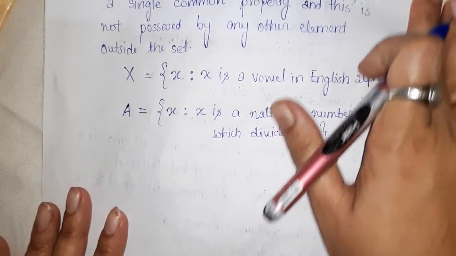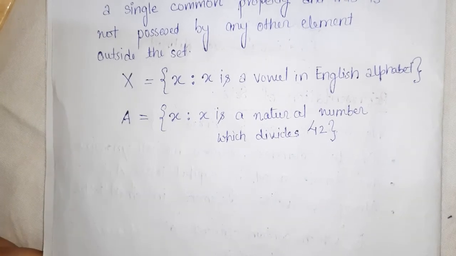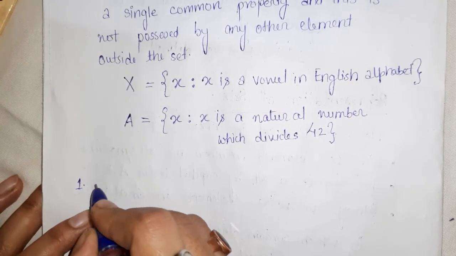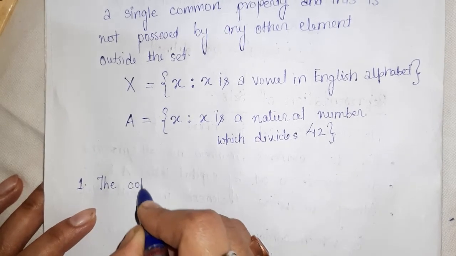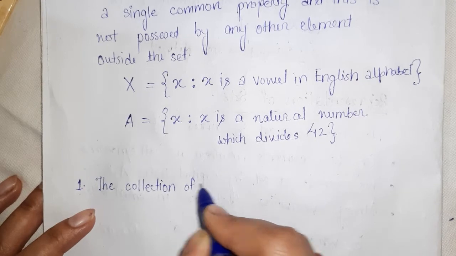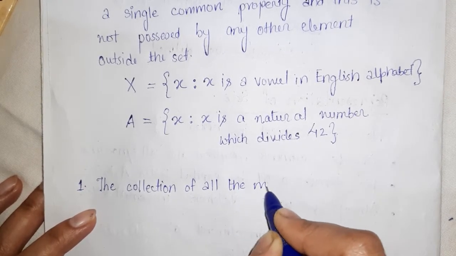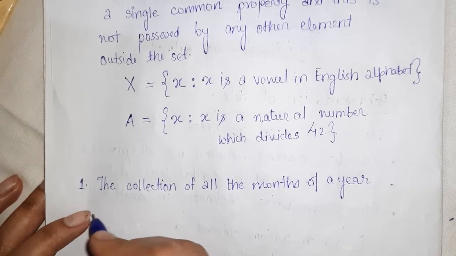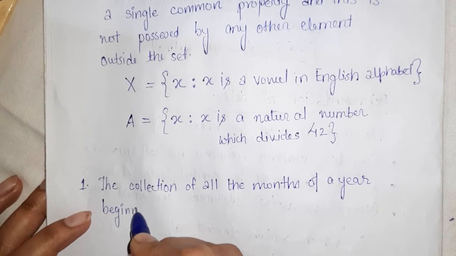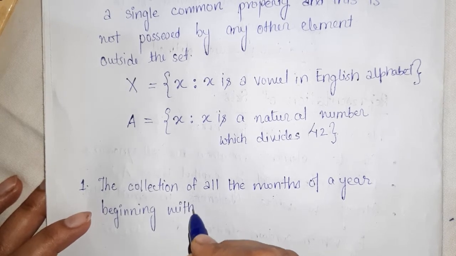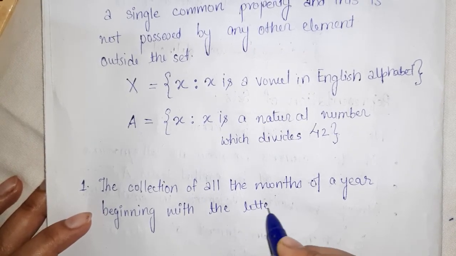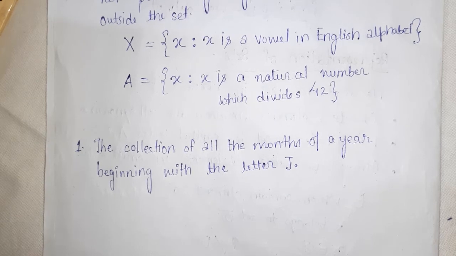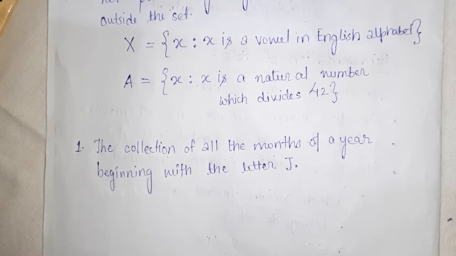So let's take a few examples. The first example: the collection of all the months of a year beginning with the letter J. We will write this in both forms, roster and set builder.